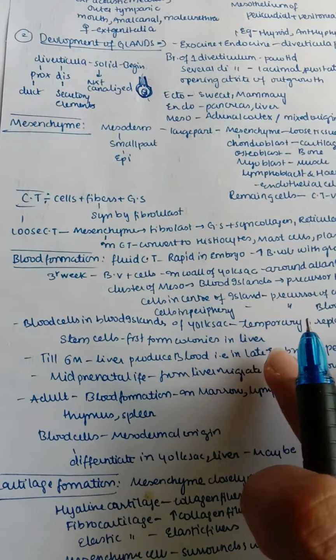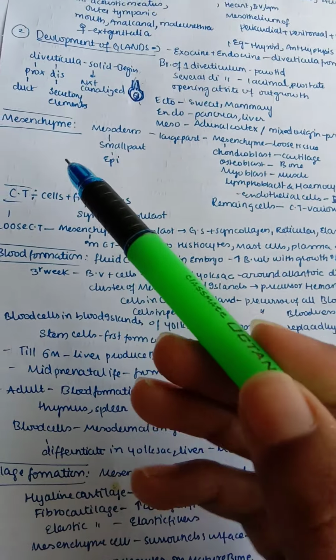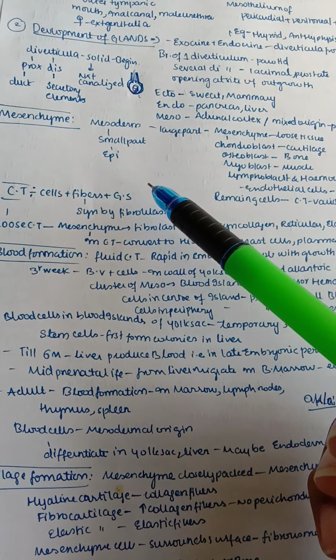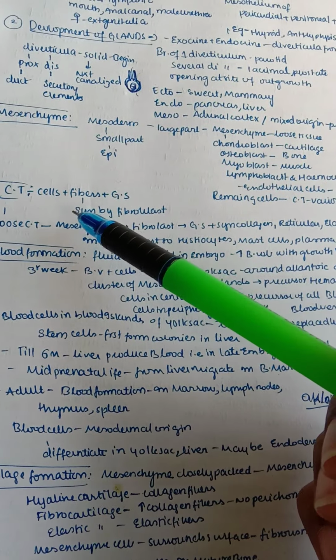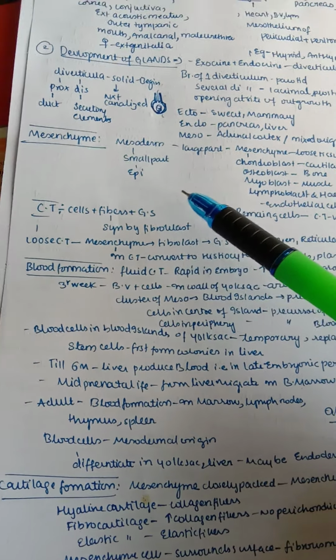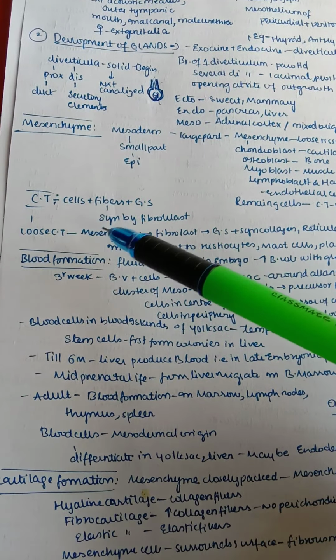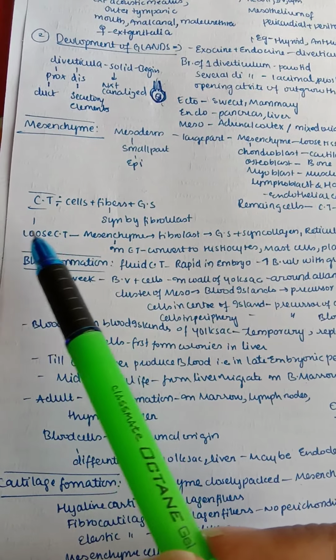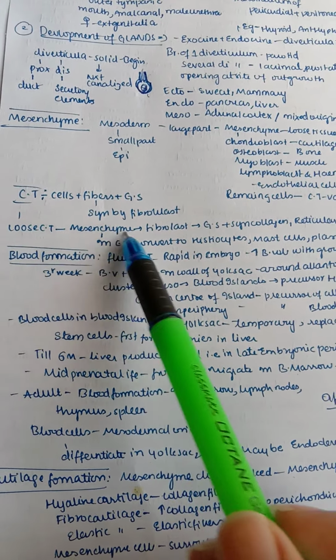So next let us see connective tissue. Connective tissue has cells, fibers, and ground substance. About connective tissue we have discussed a lot in our histology section; you can check it out there. Fibers are mainly synthesized by fibroblasts in a connective tissue. If you remember, we described it like a jungle which contains fibers, cells, ground substance, right? The loose connective tissue is nothing but mesenchyme.